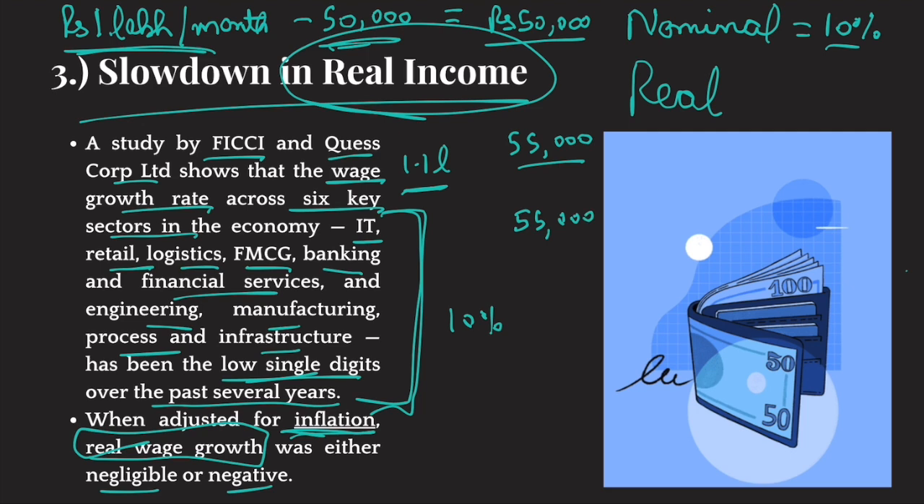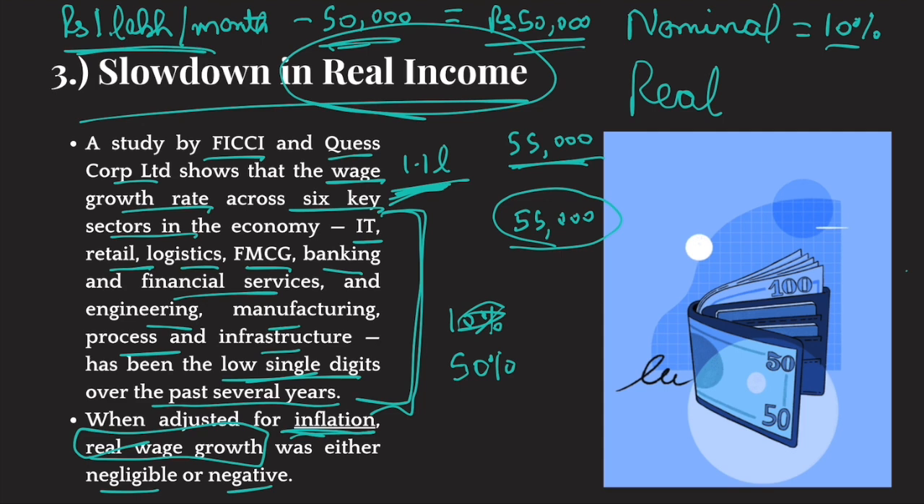Okay? Because what happened was you got a 10% increment, but inflation also increased by 10%. So now you're saving 55,000. Again, your savings is 50% of your income. Earlier, when there was no inflation, you saved 50% of your income. Now, too, you are saving 50% of your income. Your income is 1.1 lakh. What is 50% of 1.1 lakh? 55,000. Okay. So, in real terms, your income hasn't grown at all.